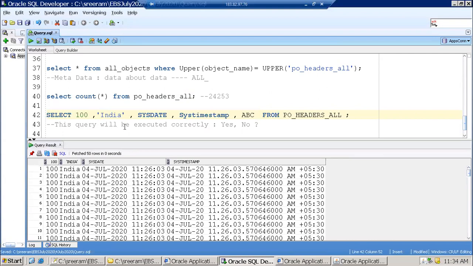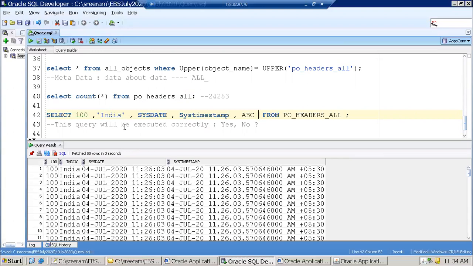Are you sure? Yeah, the only difference is that one is a number and this is a character. ABC is a character, India is a character. India worked, that is why ABC also worked. That is what you will say, right? This will not work. We have to put it in single quotes.